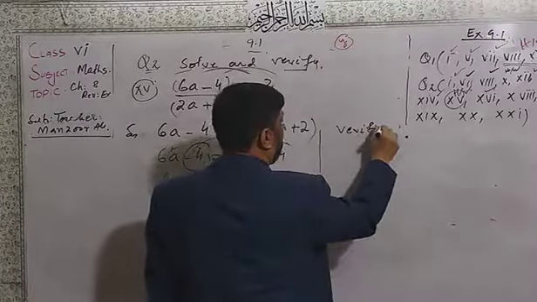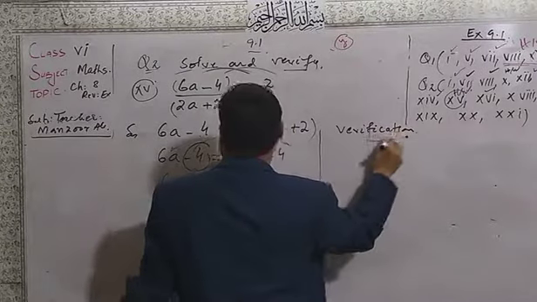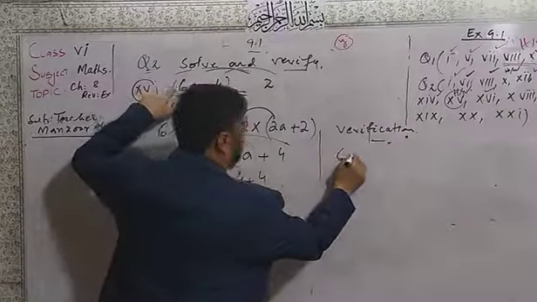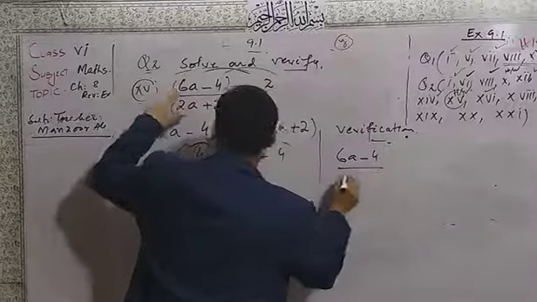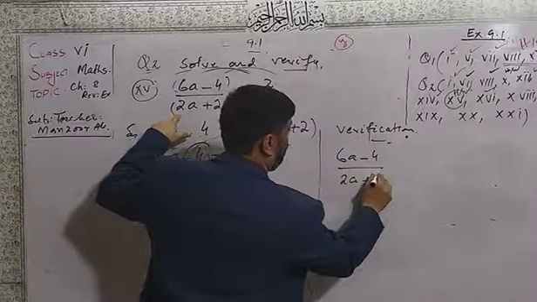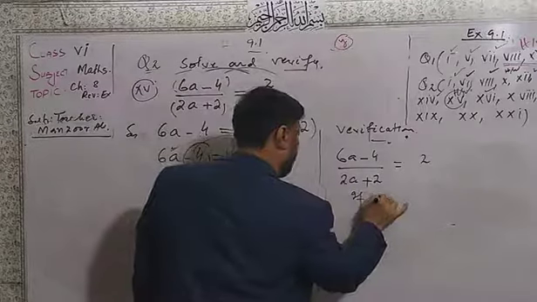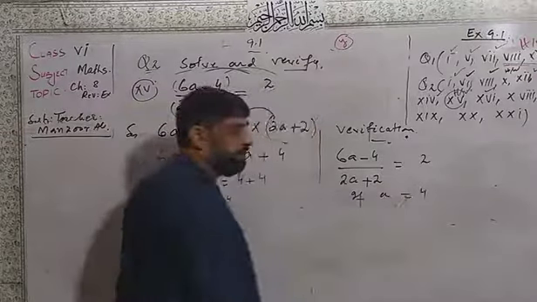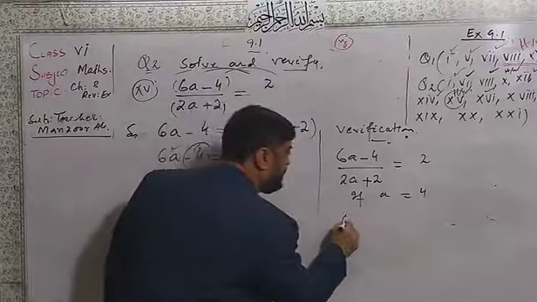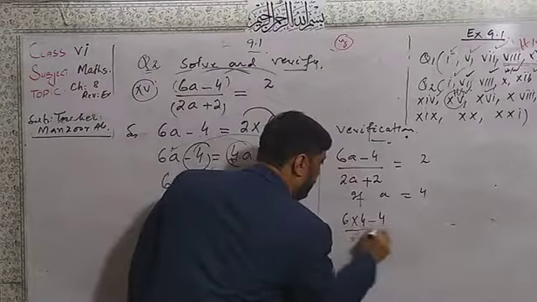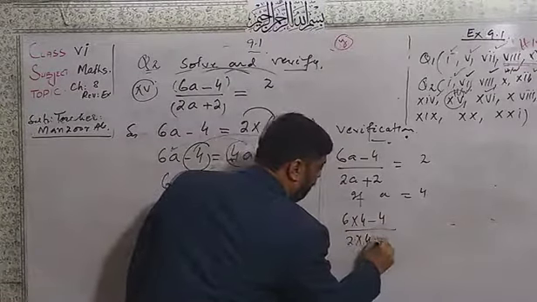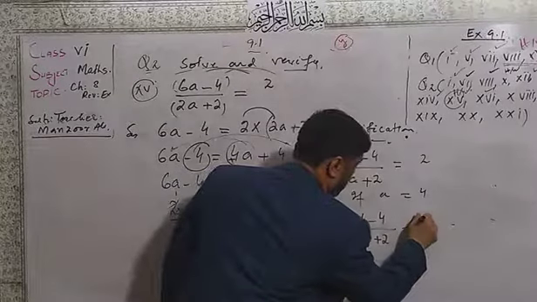We have the same question: 6a minus 4 divided by 2a plus 2 is equal to 2. Dear students, if a is equal to 4, I will multiply 6 by 4 minus 4, then 2 multiplied by 4 plus 2 is equal to 2.